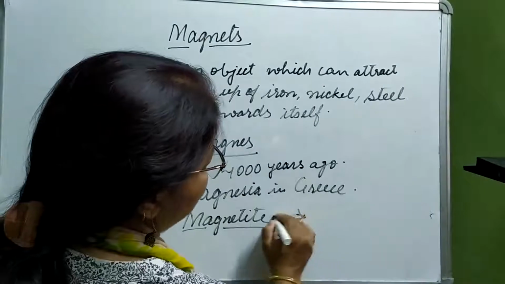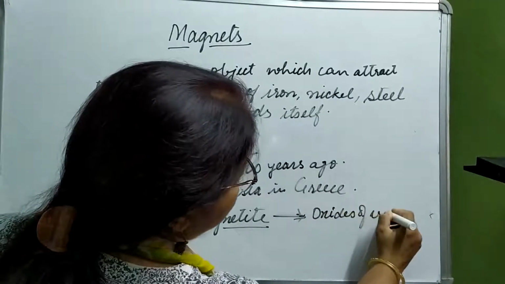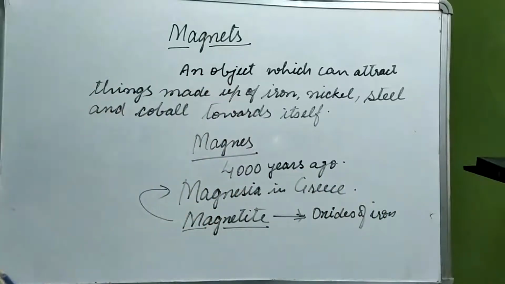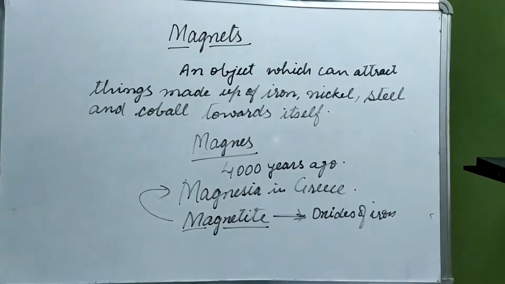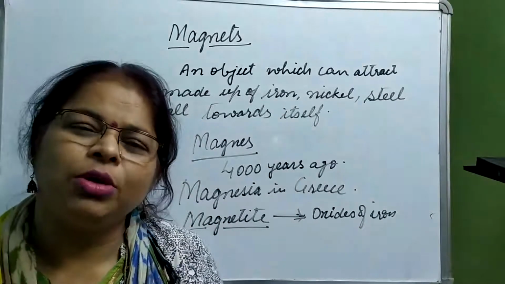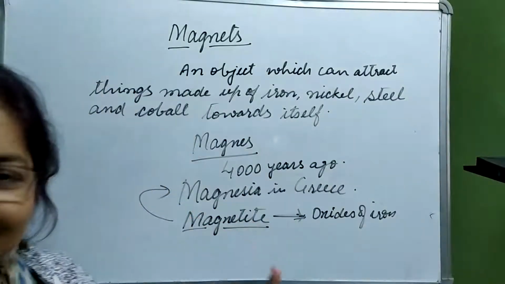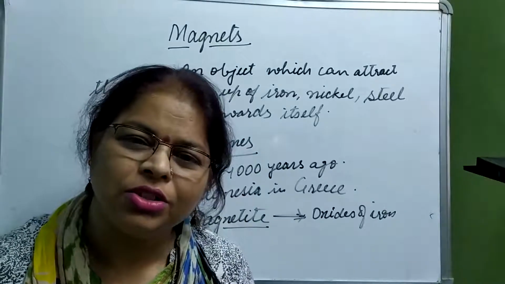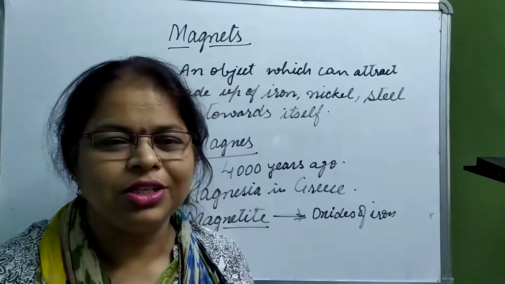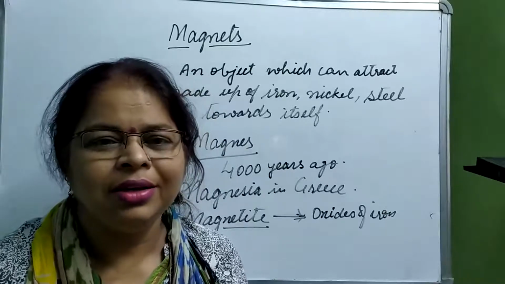Magnetite is made up of oxides of iron. So this is a story which is quite popular in Greece, about how the magnet was discovered. Wasn't it an interesting story, a very good introduction to the chapter? So go through it, read in your book and have fun.